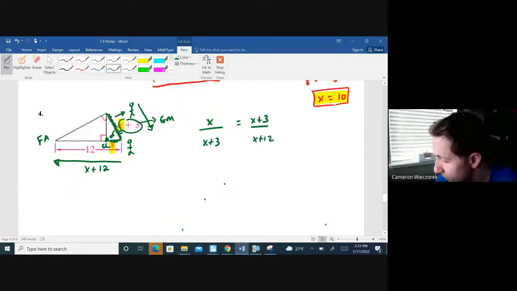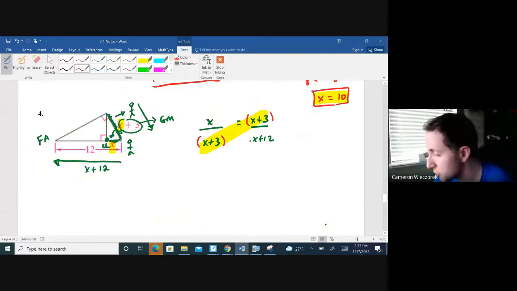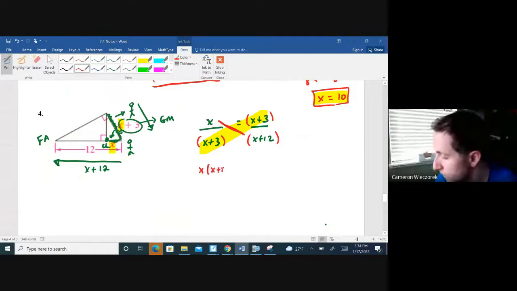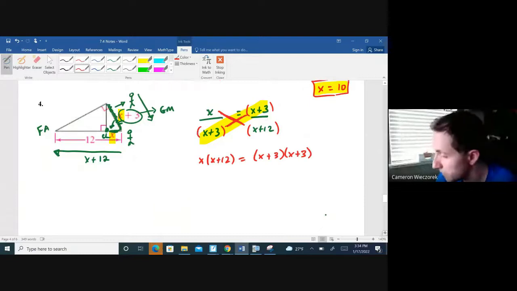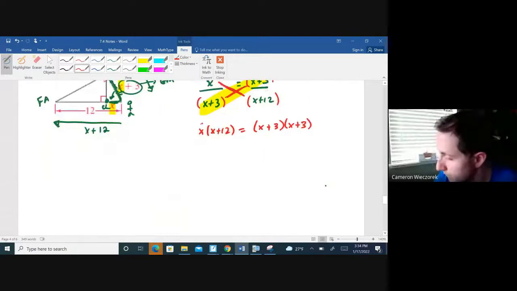So this one's going to have a little more algebra than the last one. I'm still going to highlight the geometric mean in this case. That's the x plus 3. It's the right side of the mountain for this problem. Put parentheses around any part that has addition or subtraction. Cross multiply. So I'm going to get x times x plus 12 equals x plus 3 times x plus 3 if I multiply those means together. So the right side, I'm going to distribute, get x squared plus 12x.